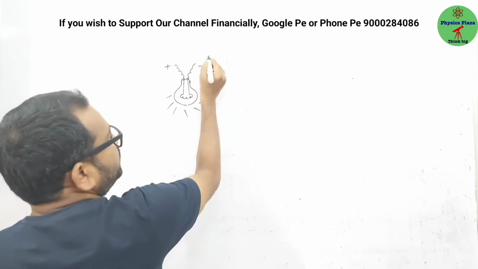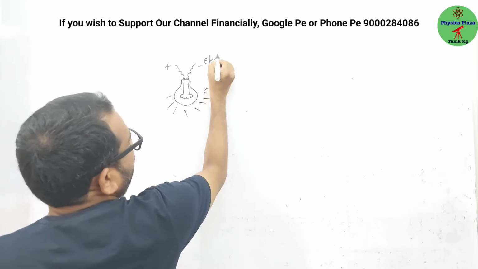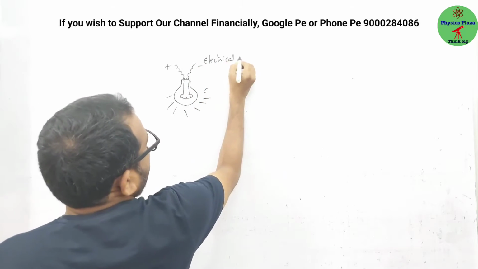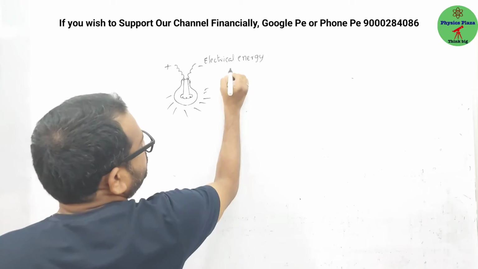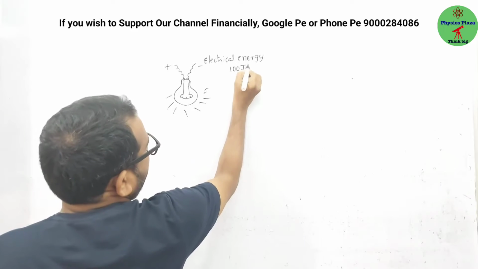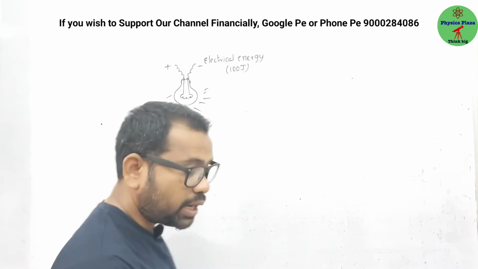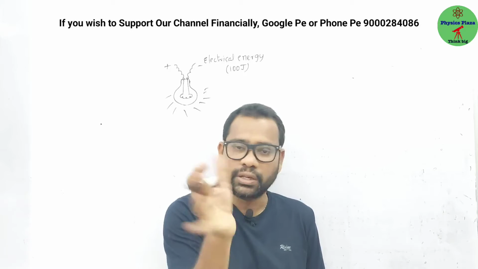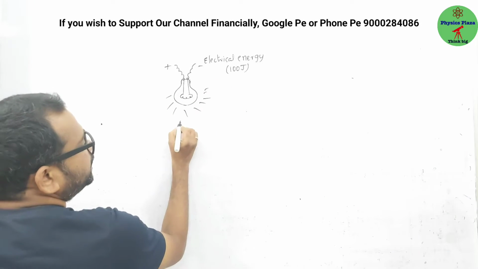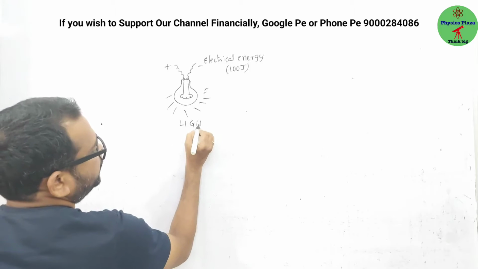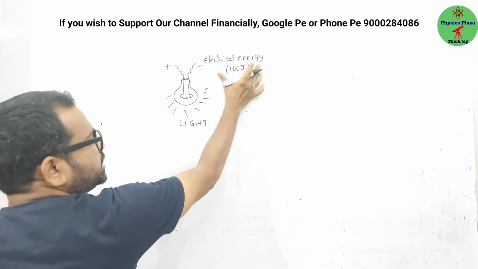What kind of energy are we giving? Electrical energy. We are giving electrical energy. For suppose, dear children, let us say energy is in joules, right? So let us say 100 joules of energy we gave. Let us say 100 joules of energy in 1 second or 1 minute, you leave it. 100 joules of energy is there. So here we are getting light. So electrical energy changes to light energy.